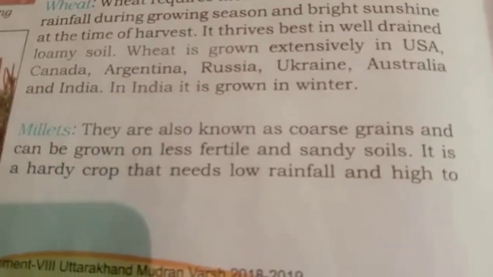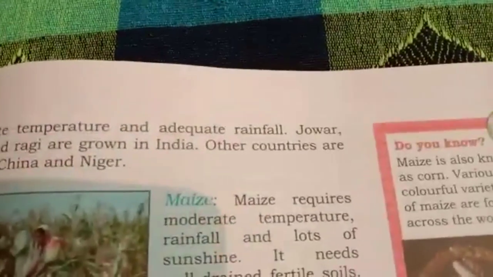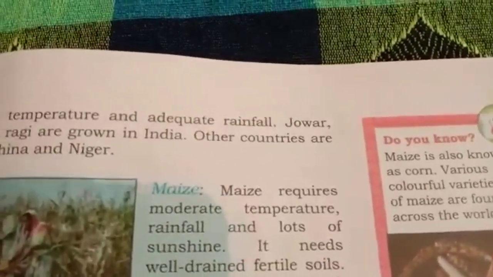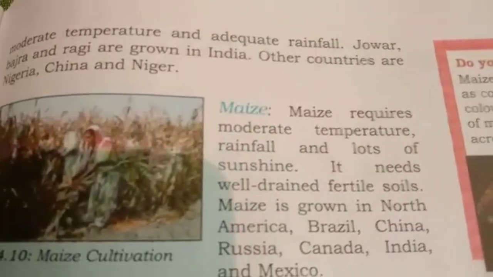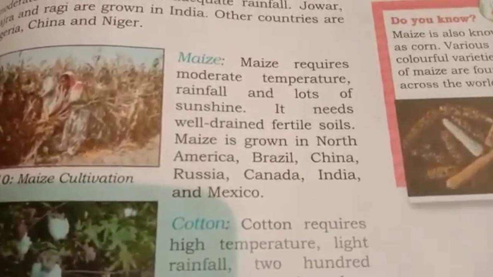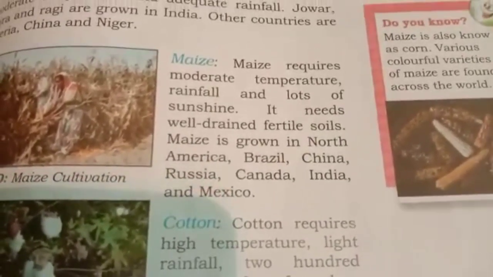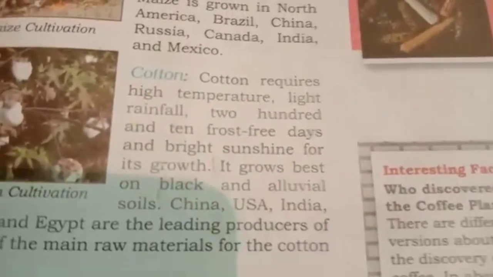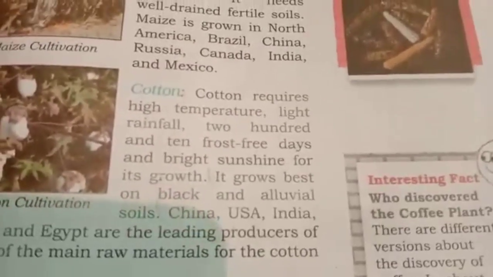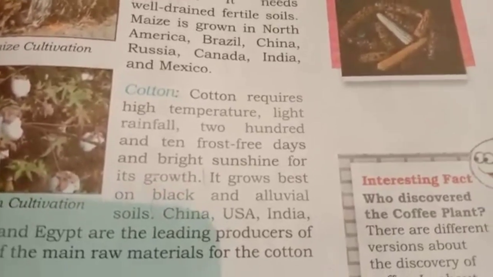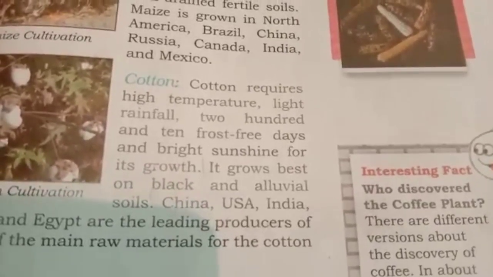Now, we will talk about millets. Millets require moderate temperature and moderate rainfall, and they can grow well in less fertile soil. Now, we come to maize. Maize requires moderate temperature and moderate rainfall. It is grown in well fertile soil. Now we come to cotton. Cotton requires high temperature and light rainfall. It requires frost-free days and bright sunshine for its growth.